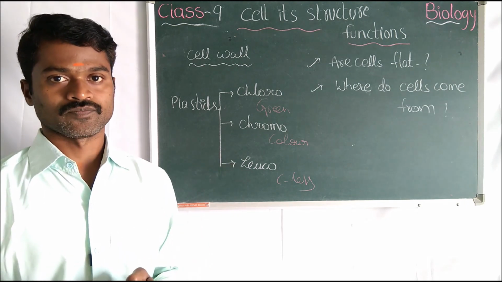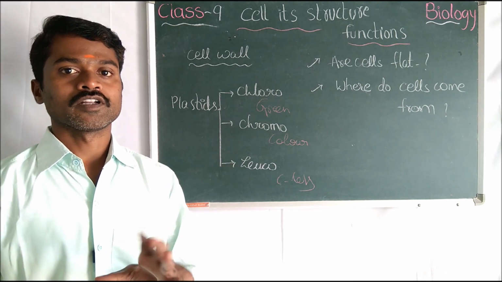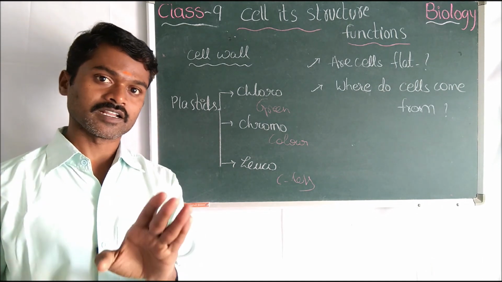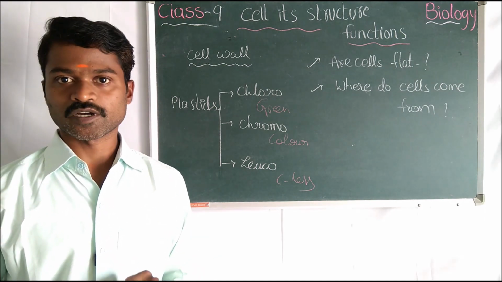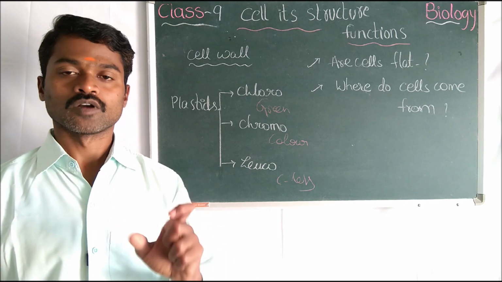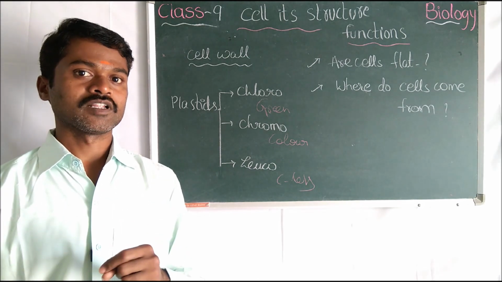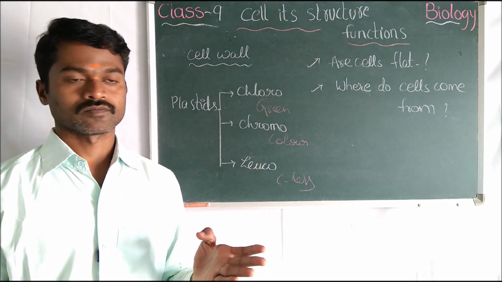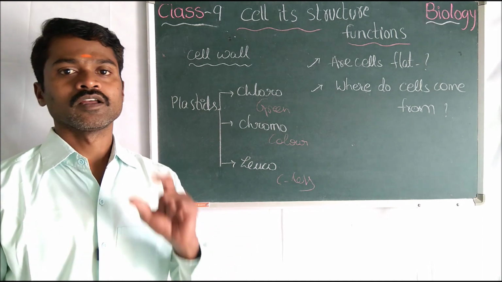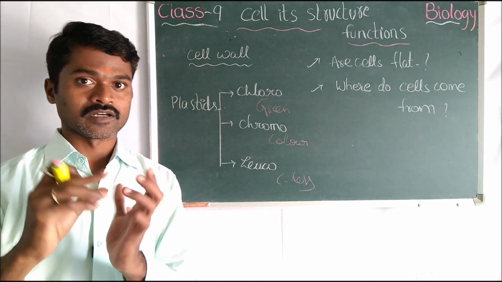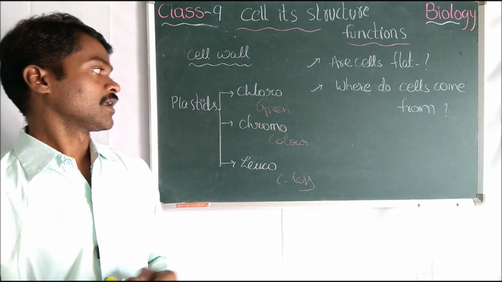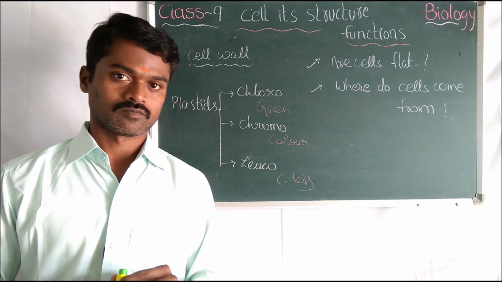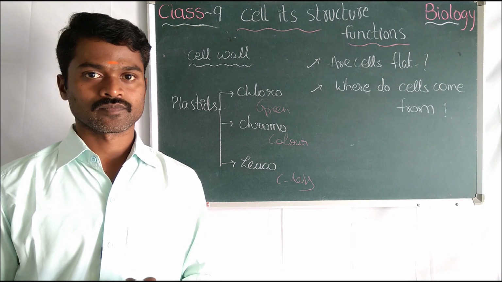Now come to the chromoplast. These are Greek words. Chromo means color, different colors. For example, a chili is first green and turns into red. A tomato is first green, then white, then golden yellow, and next red. How is it possible? The changes occur due to the chromoplast. Leuco means colorless, white. Leucoplast examples you can see in radish, inside the potato, and in roots also. This is about plastids. The number is nearly 50 to 200, and it is different in different cells.